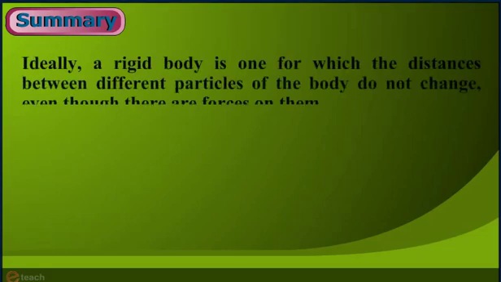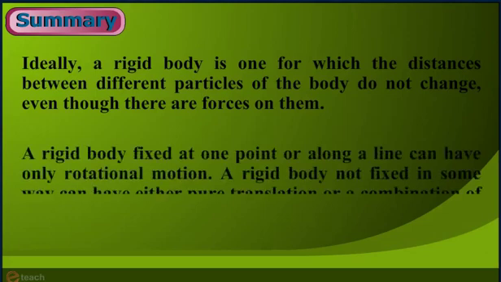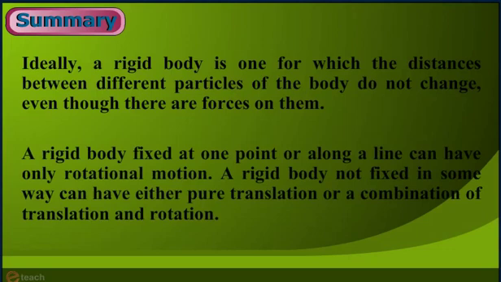Summary. One, ideally, a rigid body is one for which the distance between different particles of the body does not change, even though there are forces on them. Two, a rigid body fixed at one point or along a line can have only rotational motion. A rigid body not fixed in some way can have either pure rotation or a combination of rotation plus translation.